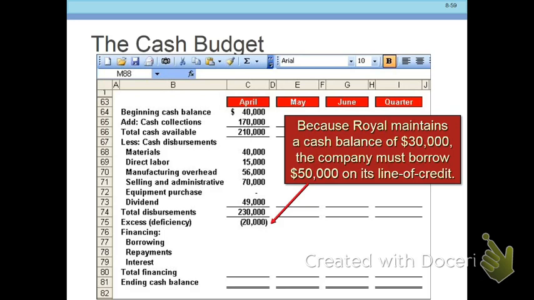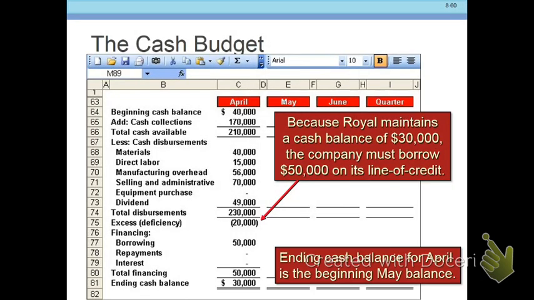So we're short by 20 grand. Cash available is 210. Disbursements are 230. So we're short by 20 grand. We need to always have 30 grand in the bank. So in this particular case, we needed to borrow 50 grand.